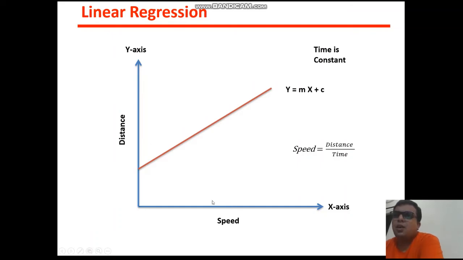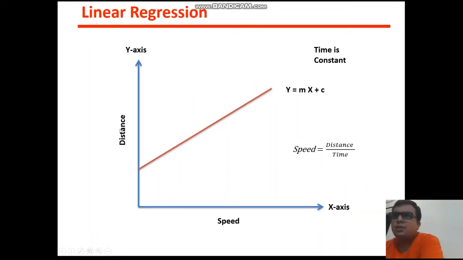See this, if you have the equation speed equals distance upon time, and you want to plot a graph between speed and distance, here your time is constant. So you know the relationship between speed and distance, and that relationship is shown by this line. Basically, regression analysis is doing the same thing.